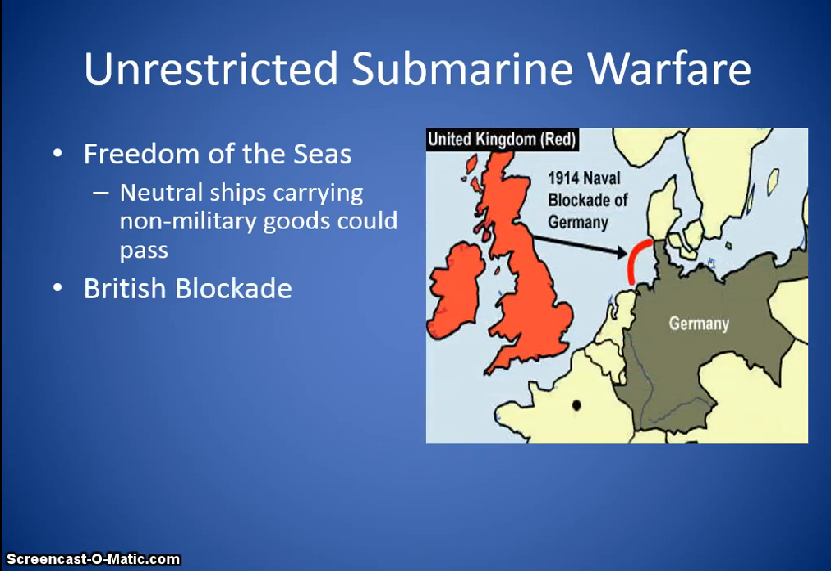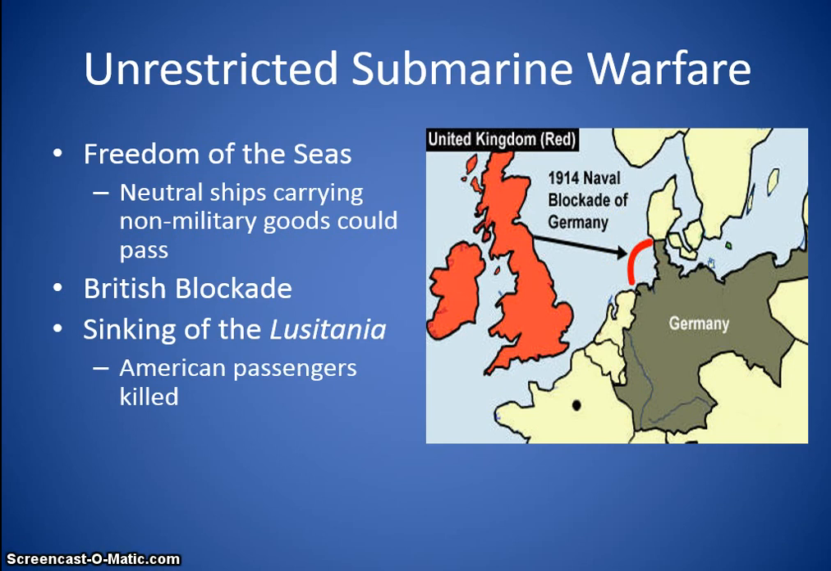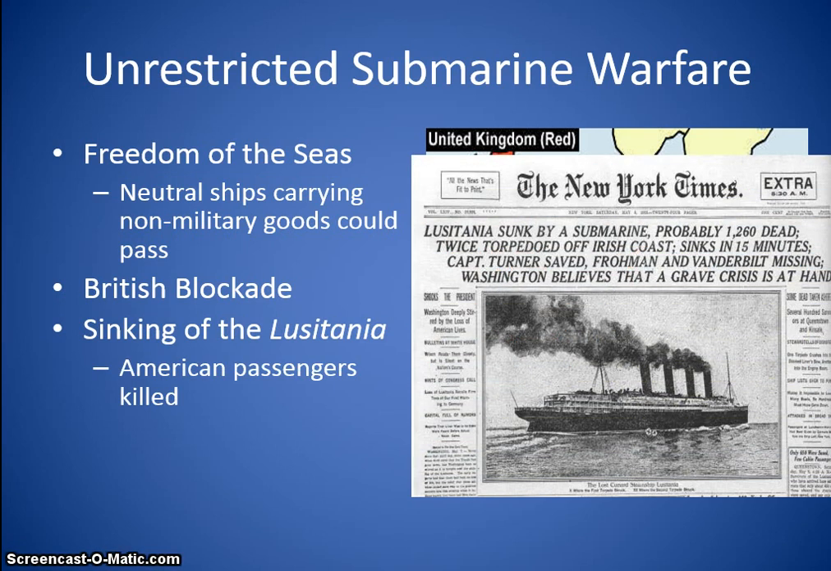The British have a blockade, right? Germany needs this port of entry. Like I said, most of the time countries are going to need exports that they rely on. So Britain blocks it off right here. And then Germany sinks the Lusitania. The Lusitania had American passengers that were killed on it. So of course it's going to upset Americans. So the sinking of the Lusitania, do not get it confused with the sinking of the USS Maine, which is what got us into the Spanish-American War. The Lusitania is one of the reasons why we get into World War I.